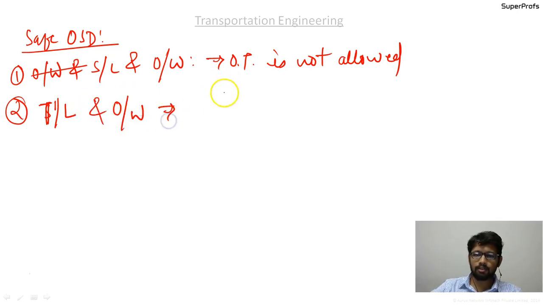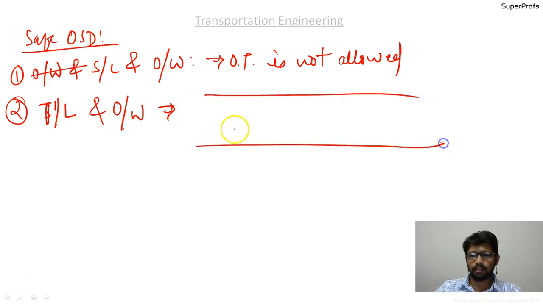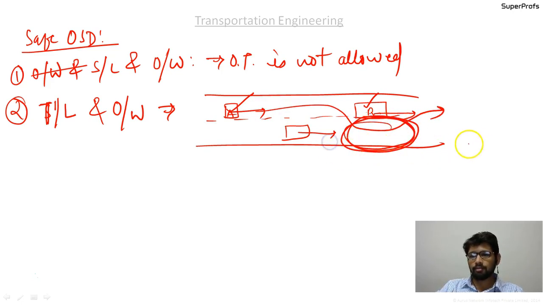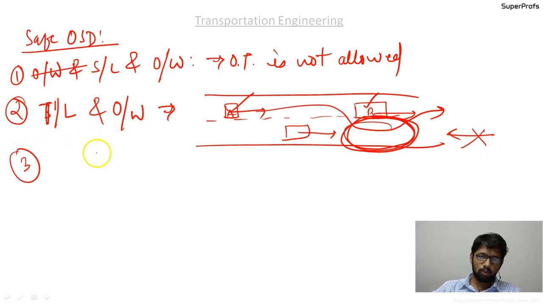In this case, the road is a two lane road, so the vehicles are all moving in only one direction. If this vehicle wants to overtake this vehicle, suppose this is a slow moving vehicle, I say B, and vehicle A, the fast moving vehicle, wants to overtake B, then it will come like this, go like this, overtake it and again merge. There is no problem even if it comes into this lane, because there is no vehicle coming from the front side. And the third thing was the two lane, two-way road.